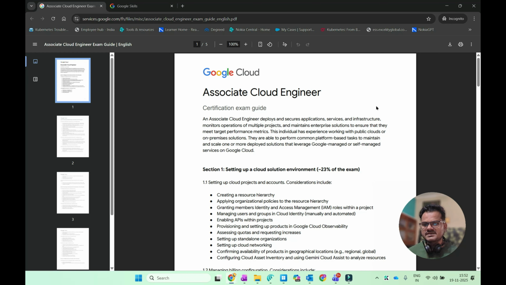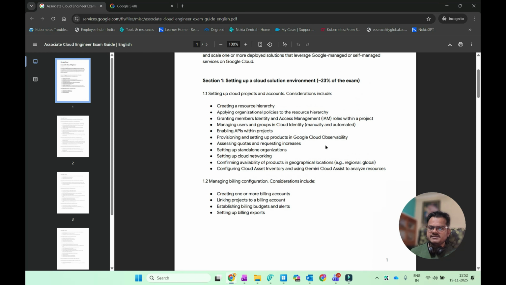And these individuals have experience working with public cloud or on-premises solutions, and they are able to perform common platform-based tasks to maintain and scale one or more deployed solutions that leverage Google managed or self-managed services on Google Cloud. So first of all, in this exam, you have to know about the cloud solution environment, how Google is managing their cloud services in Google Cloud.